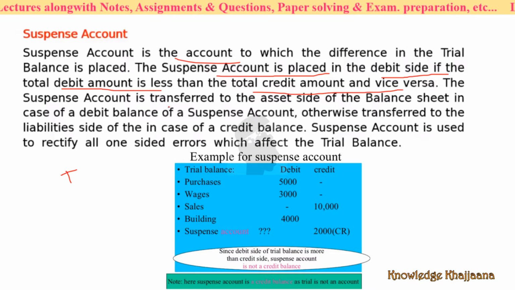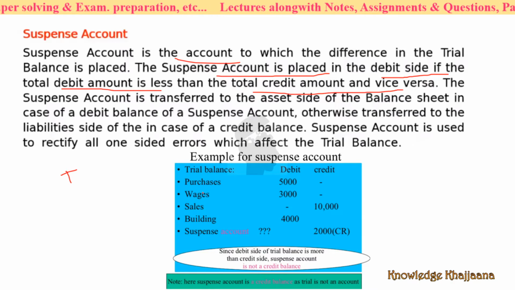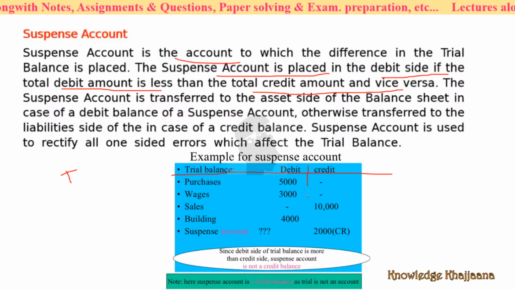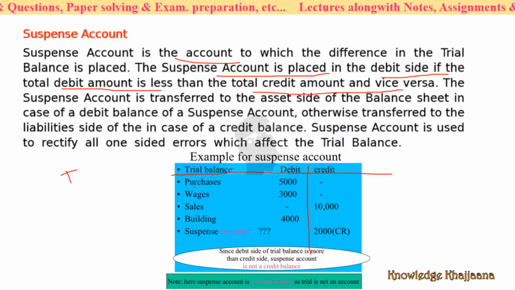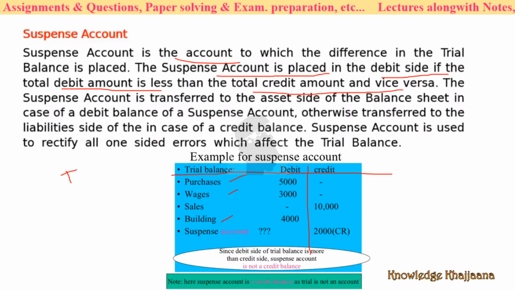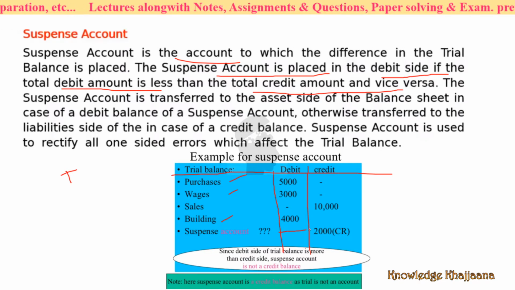The suspense account is transferred. Then what is done? See, in this example, this was the trial balance. This is the debit side and this is the credit side. See, which are the items in the debit side? For example, purchases, wages, and buildings. So what is the total of this? The total of the debit side is 12,000, right?